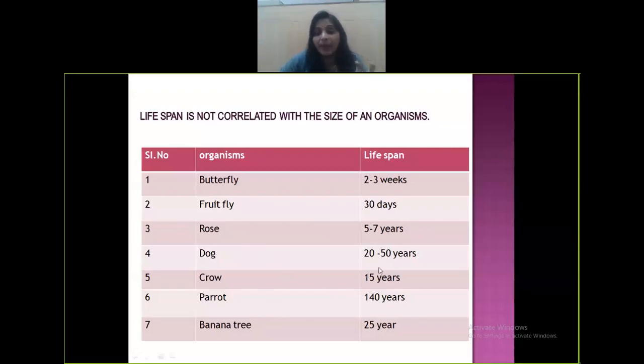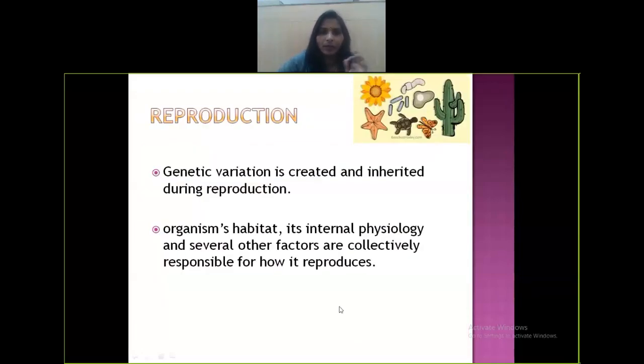Dog, lifespan is from 20 to 50 years. Crow, lifespan is 15 years. Parrot, lifespan is 140 years. Banana tree, 25 years. So different organisms have different lifespans. The size of an organism cannot be correlated with the lifespan of an organism. Okay. Now, why is reproduction important? Why should reproduction be there?